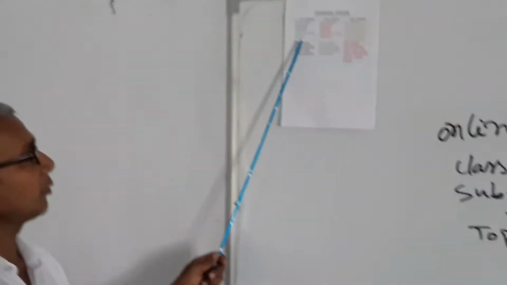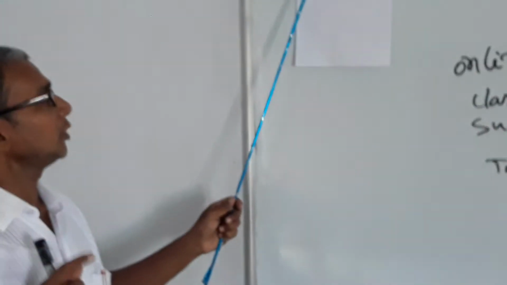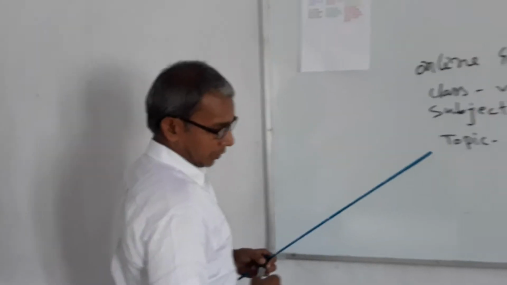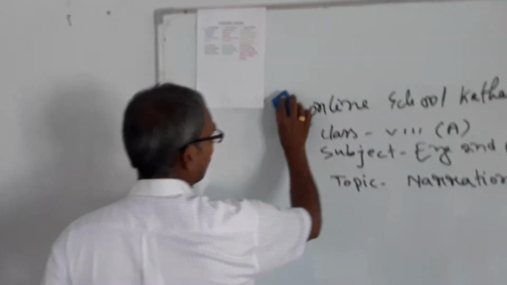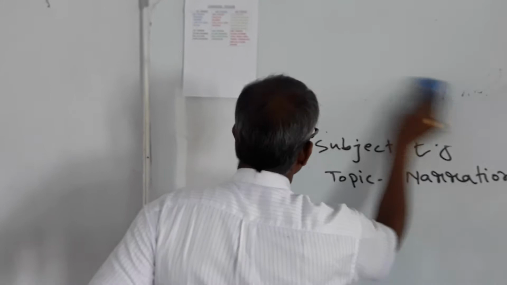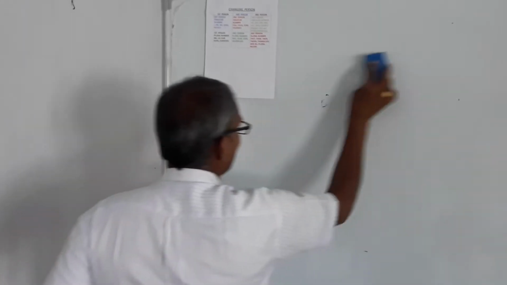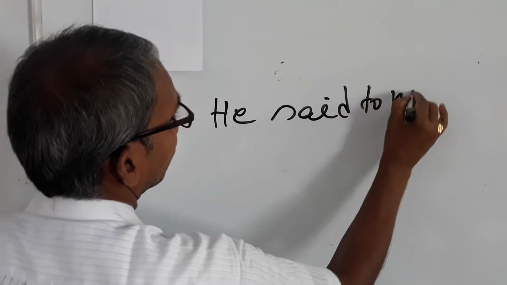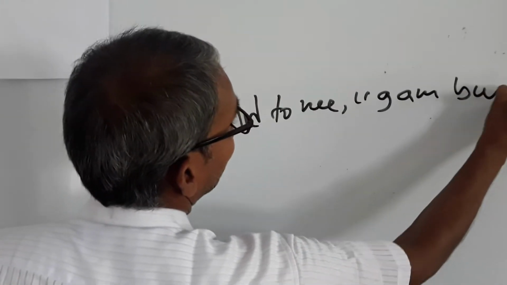There are three persons. When we change the narration from direct to indirect, we have to change persons within inverted commas. Now I am going to write down the changing rules of persons in changing narration. You have to look at the board. For example, he said to me, "I am busy."